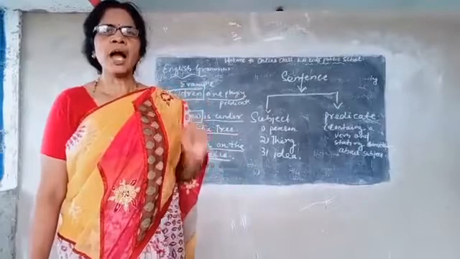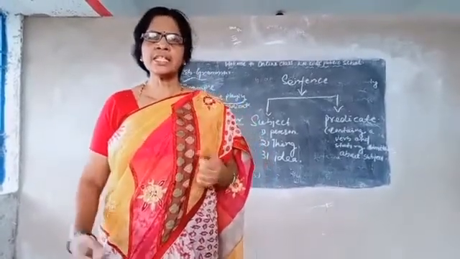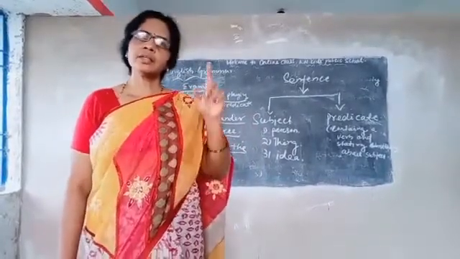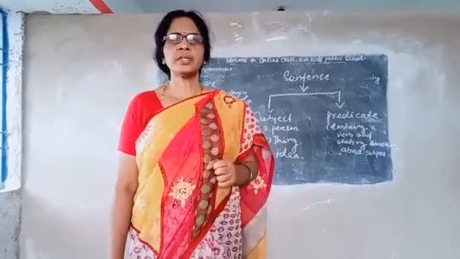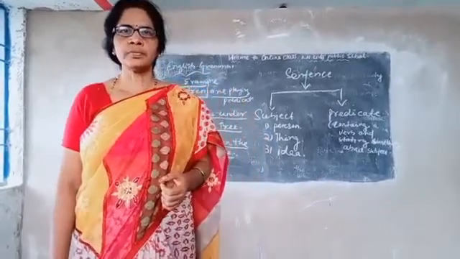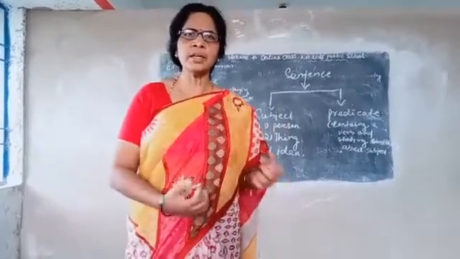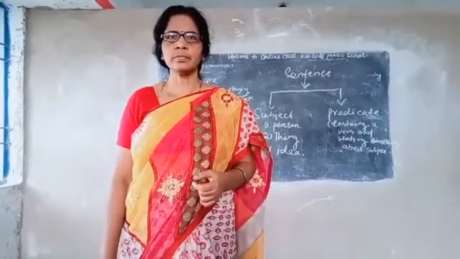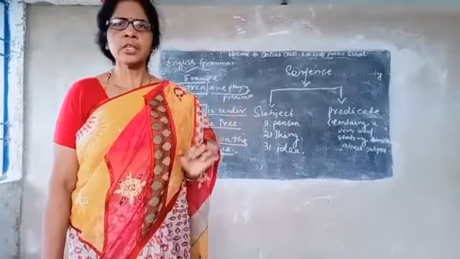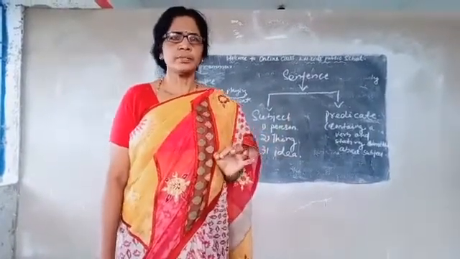The cow is grazing in the field. Who is grazing in the field? The cow is grazing in the field. Here cow is the subject. The table is in the classroom. What is in the classroom? The table is in the classroom. So here table is the subject. In this way you can find the subject.